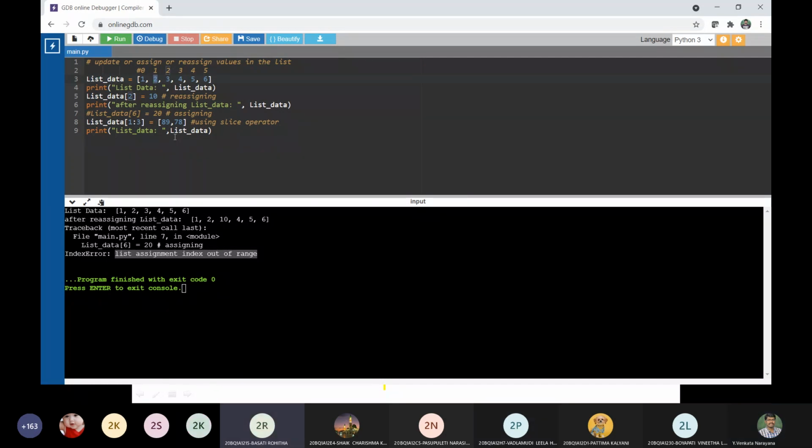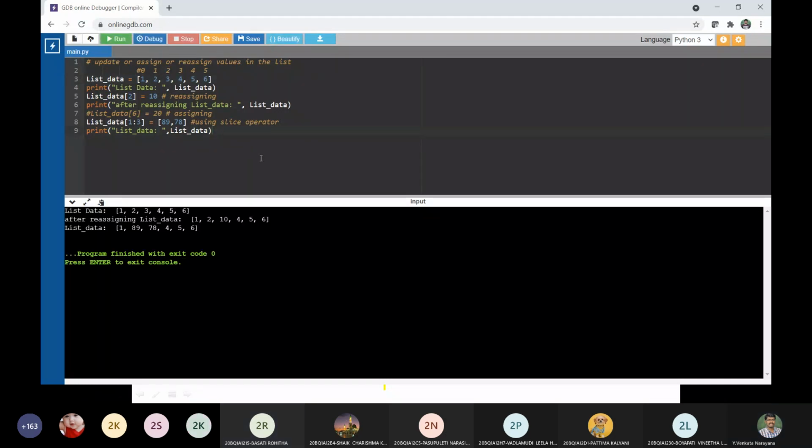Yes, sir. Shall we check? Yes, it is clear. Here I have specified 1:3. The third index is not taken into consideration. The range is 1, 2. It will be considered if the range is 1:3. The nth value will not be considered. Is that clear?